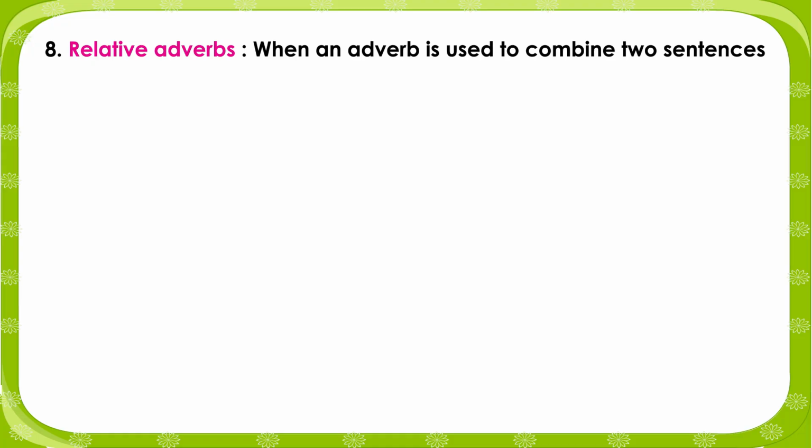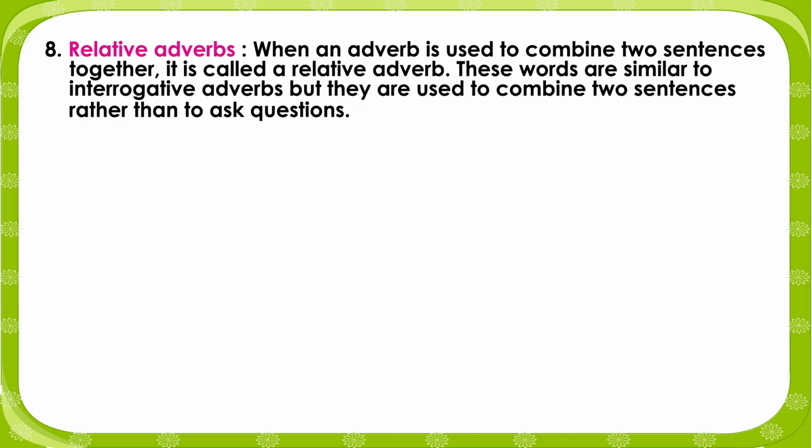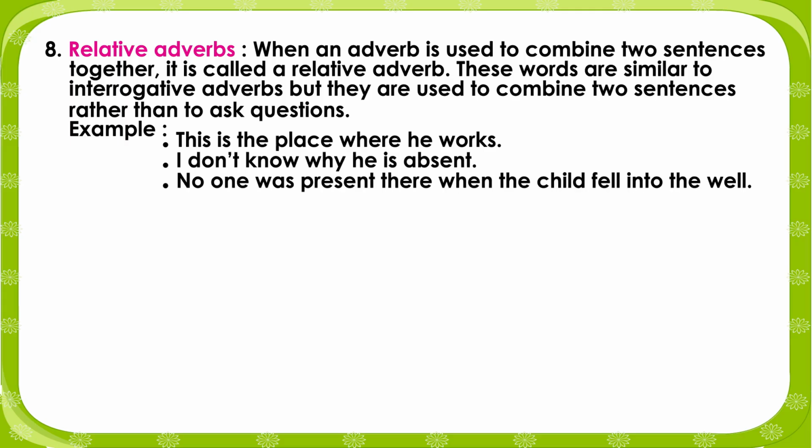8. Relative adverbs. When an adverb is used to combine two sentences together, it is called a relative adverb. These words are similar to interrogative adverbs, but they are used to combine two sentences rather than to ask questions. Example: This is the place where he works. I don't know why he is absent. No one was present there when the child fell into the well. I know how you have solved this problem.